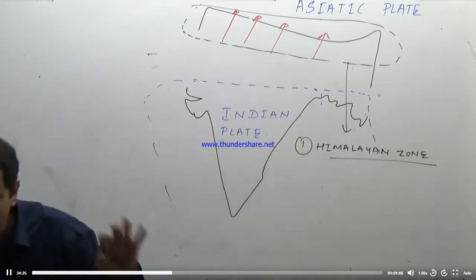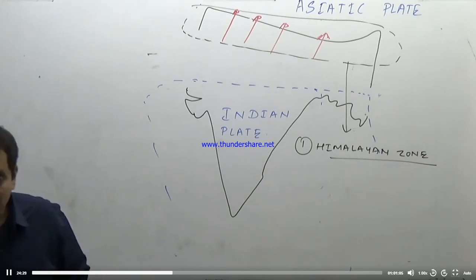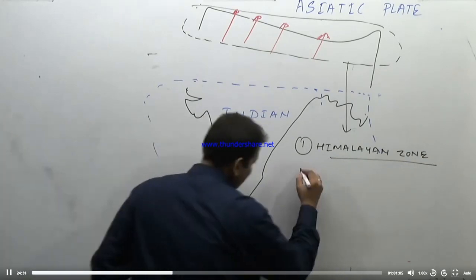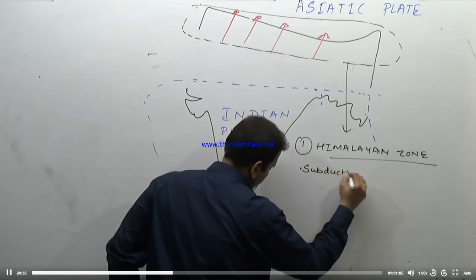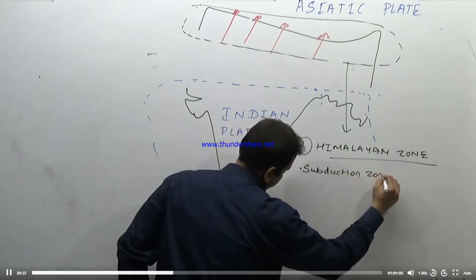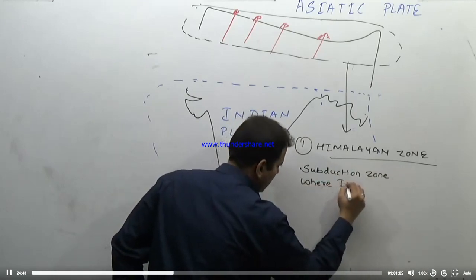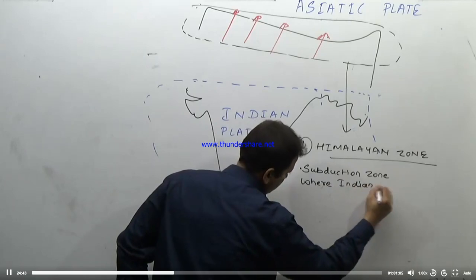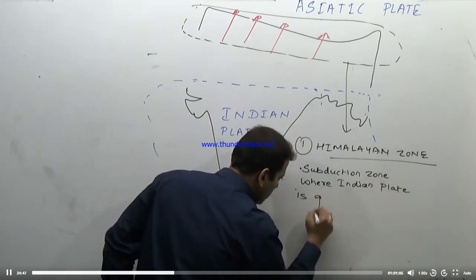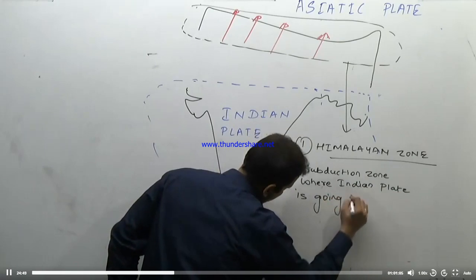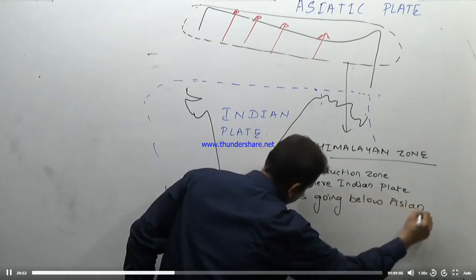In this Himalayan zone, this is a subduction zone, where the Indian plate is going below the Asian plate.